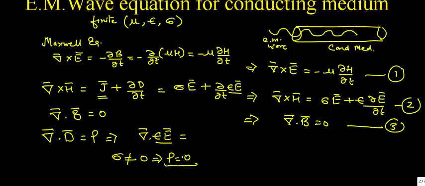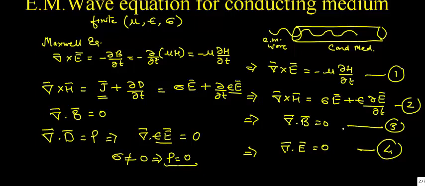So the value of rho will be equal to 0, or simply we can write del dot E equals 0, and suppose this is equation number 4.